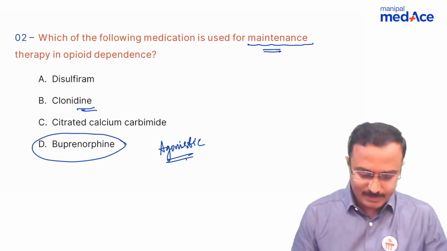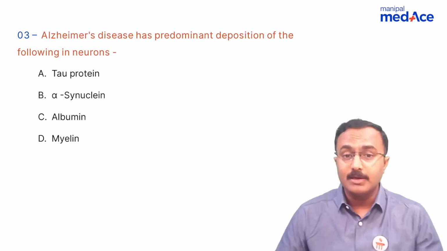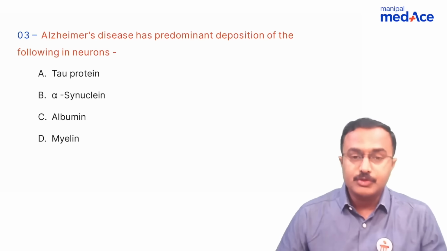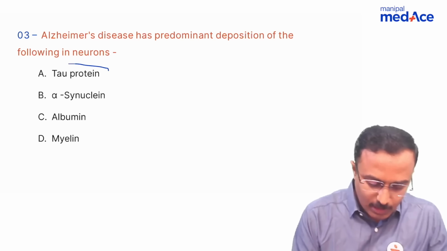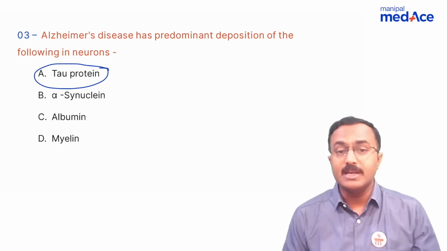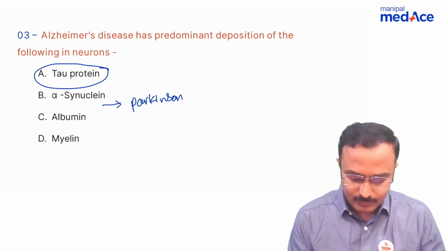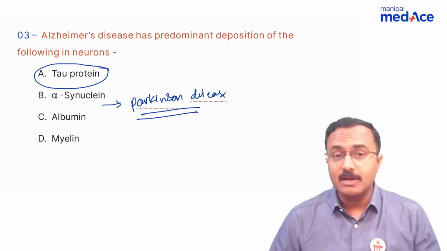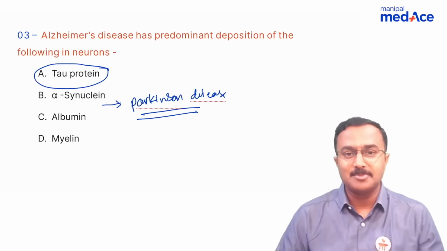Alzheimer's disease has predominant deposition of the following in the neurons. Alzheimer's disease is a type of dementia wherein tau protein and amyloid beta proteins are the ones which accumulate and cause degeneration of neurons, while alpha-synuclein is for Parkinson's disease. This question was covered under psychiatric disorders in the elderly under dementia in the MedAce app.